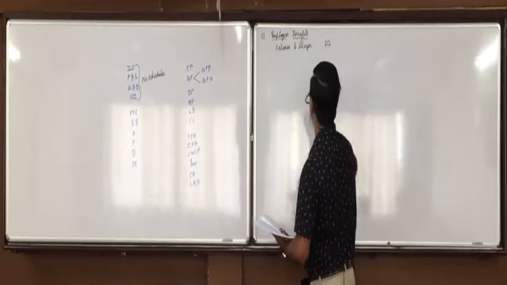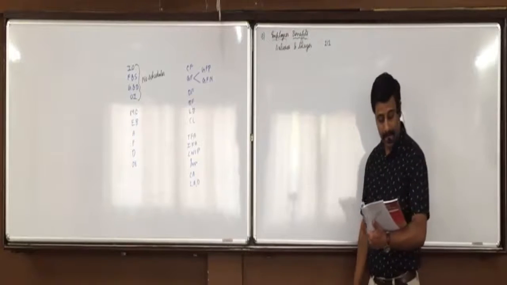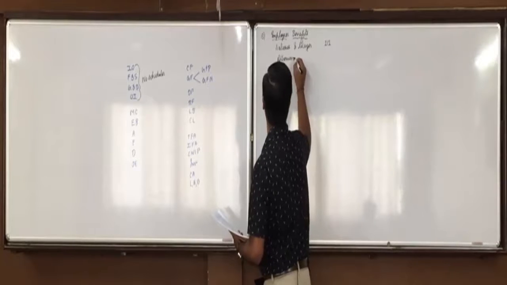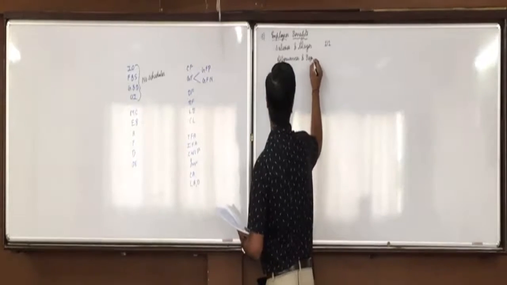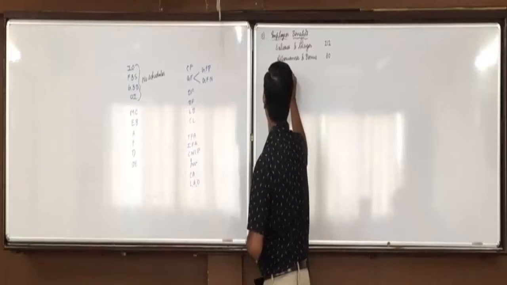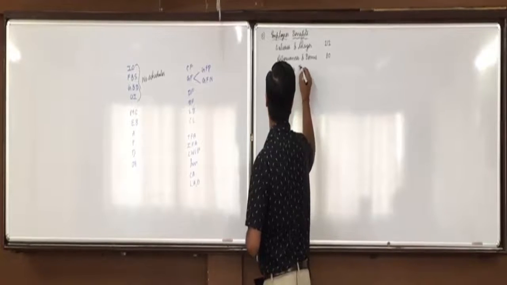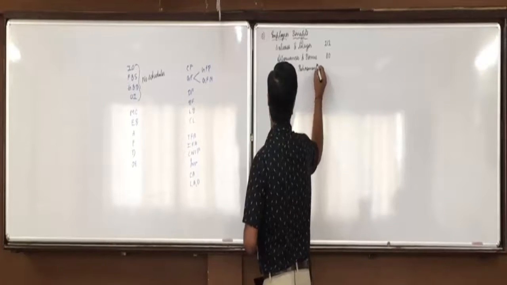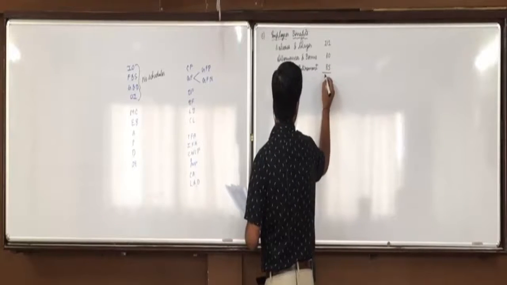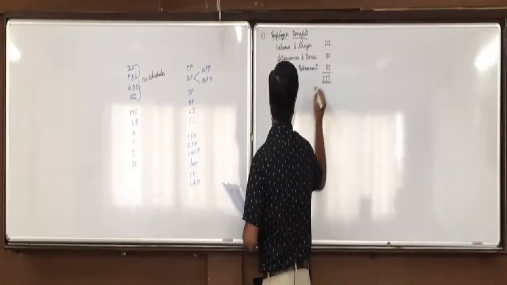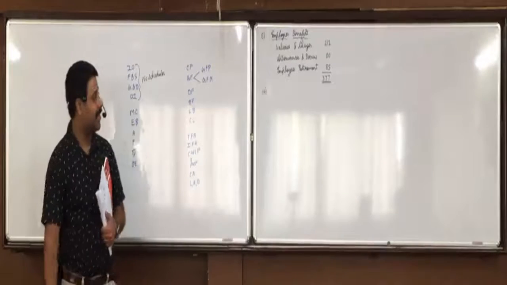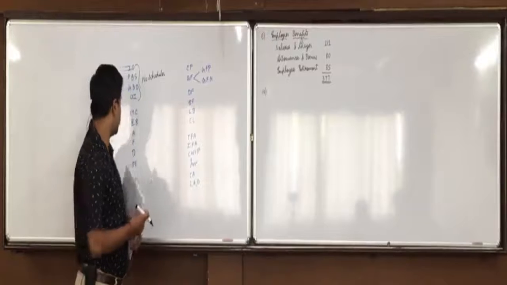Yes, sir. Salaries and wages 212. Allowances and bonus 80. Employees retirement benefit 85. Total 377. Did you understand this? Yes, sir. Then after employees benefits, next is administrative expenses.